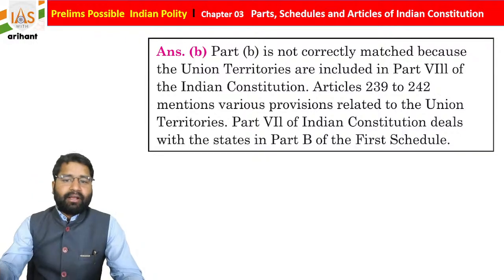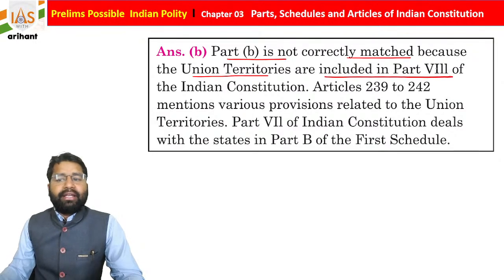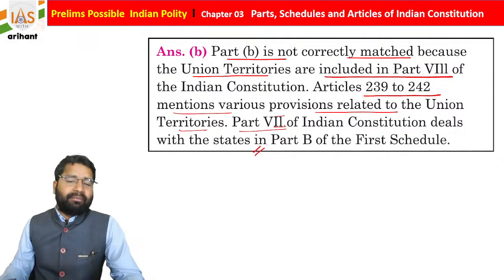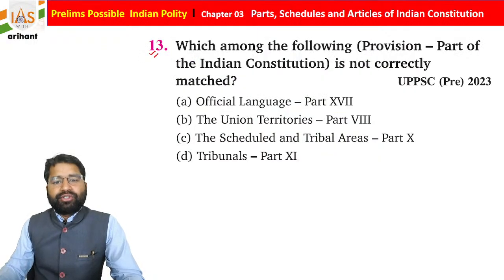Getting it? Now, pair B is not correctly matched because union territories are included in Part 8 of the Indian Constitution. Articles 239 to 242 mention various provisions related to union territory. Part 7 of the Indian Constitution dealt with the states that were mentioned under Part A, Part B, Part C, Part D, but it is no more. Okay, just remember.